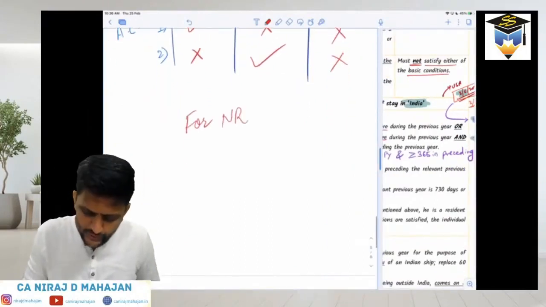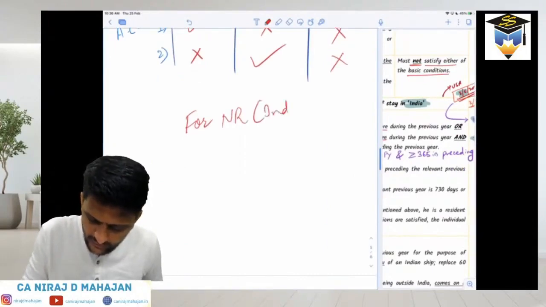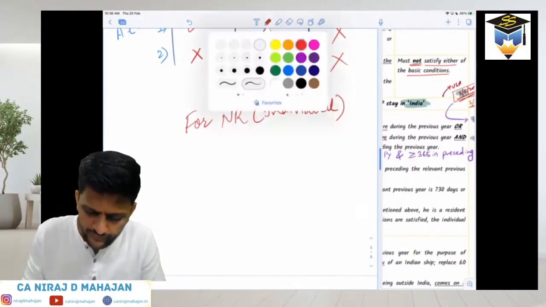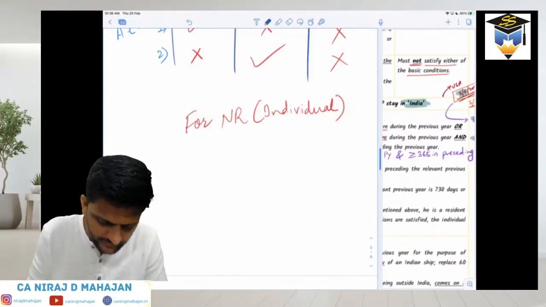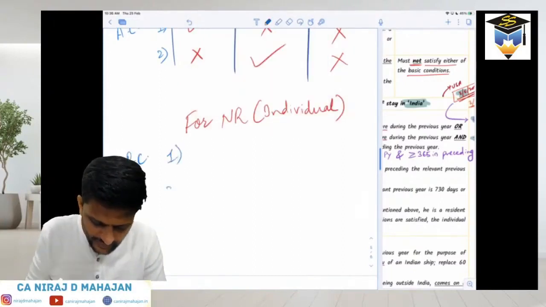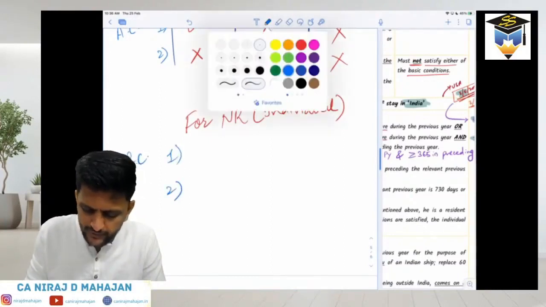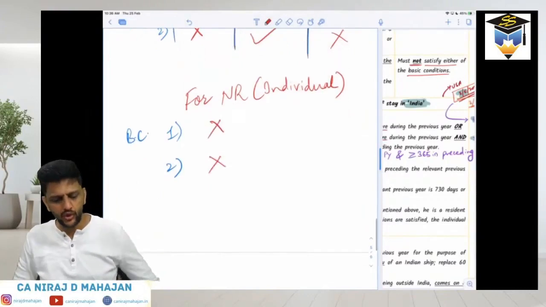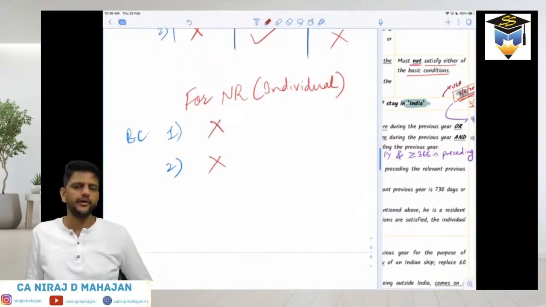Okay, again, obviously it is individual only. So there will be no three different cases now. It will be just one single case now. Basic condition number 1 and basic condition number 2. And what should happen? He should not satisfy both of them. Simple. In that case only he will be NR, or you can say non-resident.